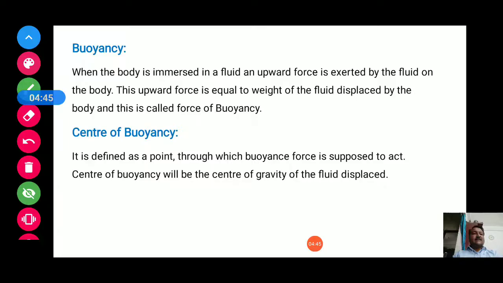Now, consider a container filled with a liquid, and if you dip any body in that container, that body will experience an upward force. So there is a resistance to our hand when dipping the body inside the liquid.